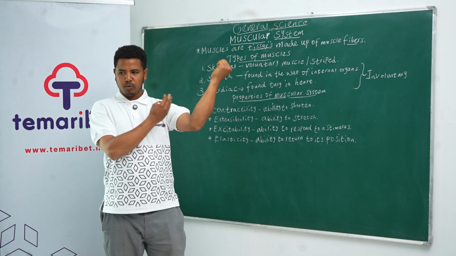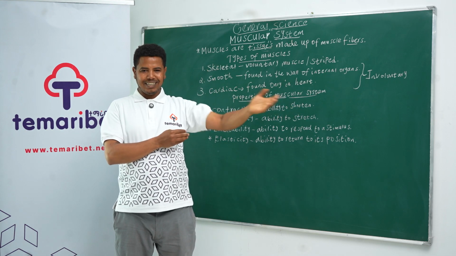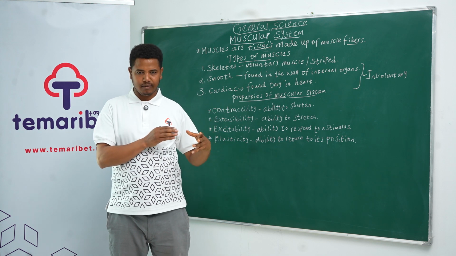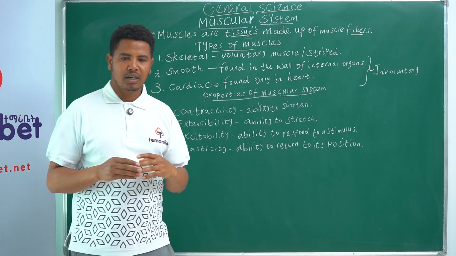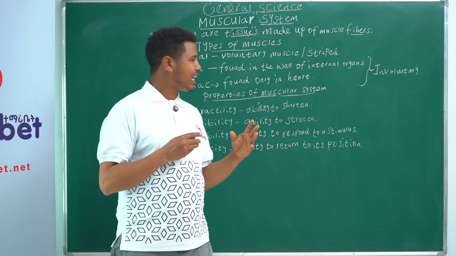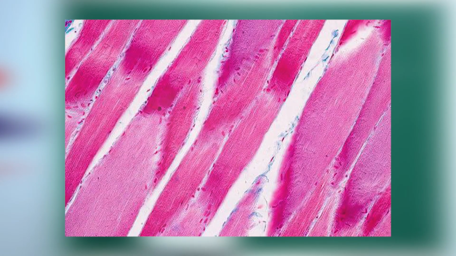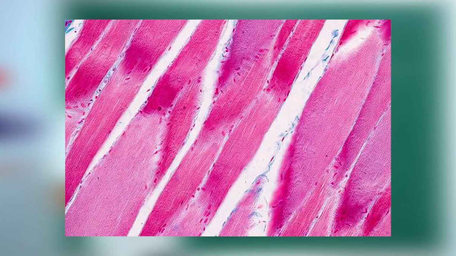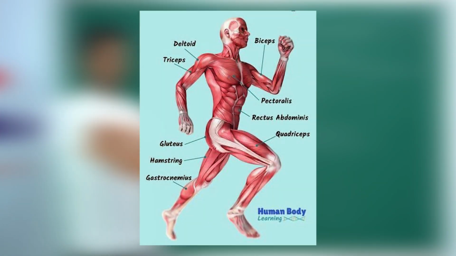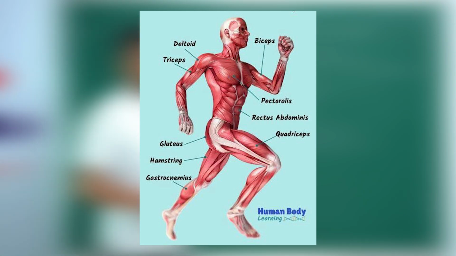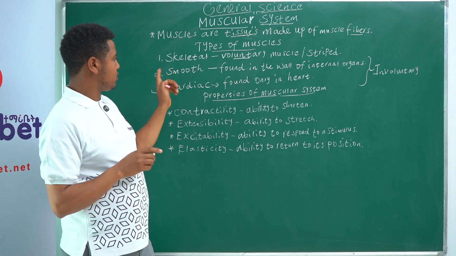For example, we have biceps and triceps. If we want to stretch our hand, we just control it. It doesn't do it by itself. So that's why we call it a voluntary muscle. And when we look at the skeletal muscle with a microscope, it has a striped structure. It looks striped. The biceps, triceps, and most muscles found in our skeleton are called skeletal muscles, which are voluntary muscles, different from both of the others.